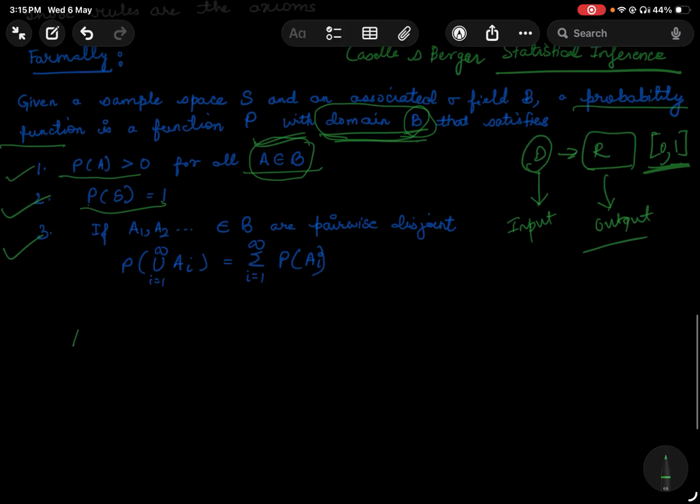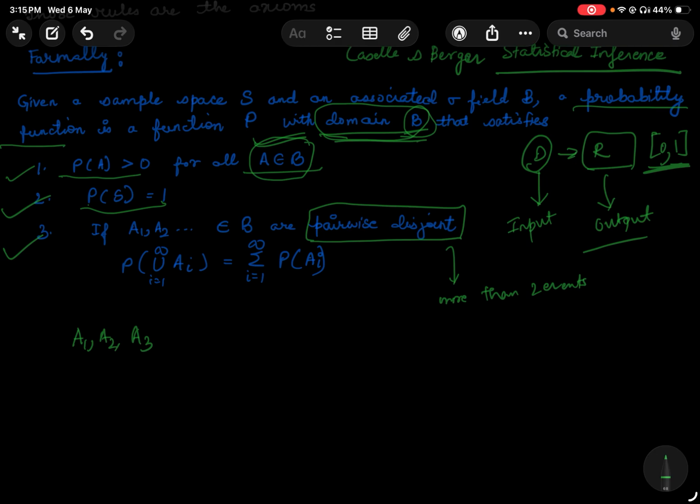So like if I say A1, A2, A3, all right, they are mutually exclusive, or pairwise disjoint, which also means the same. Pairwise disjoint actually makes sense for more than two events. If I have every two events mutually exclusive, we call that set of events pairwise disjoint.